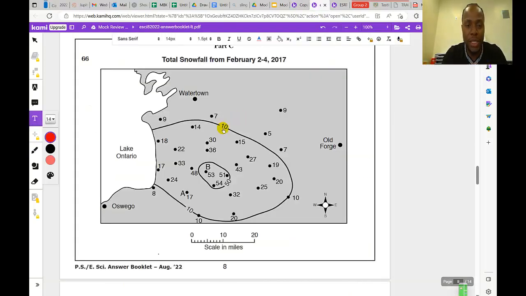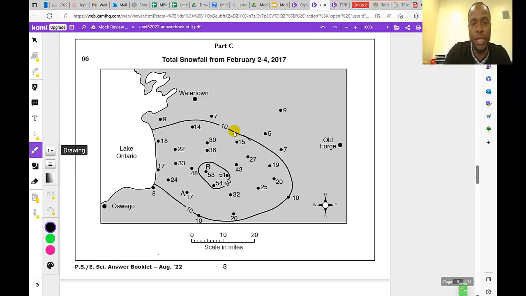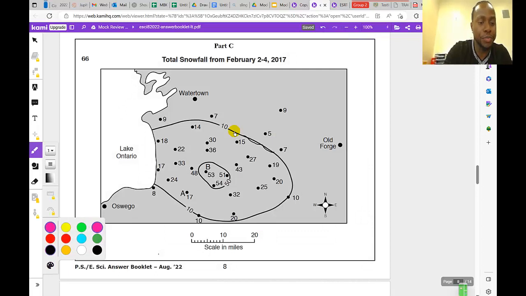Which means the places around this 10 line, the thickness of the snow around that line is 10 inch. That's what it's simply saying, because that line is showing places that experience about 10 inches of snowfall.